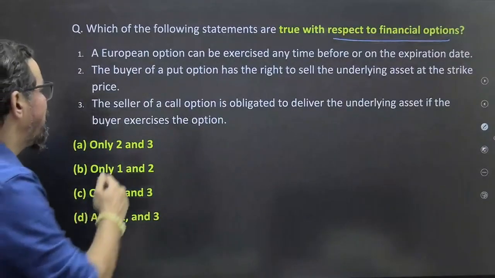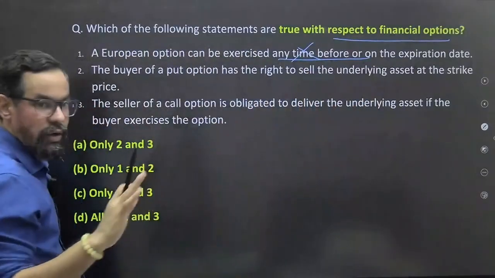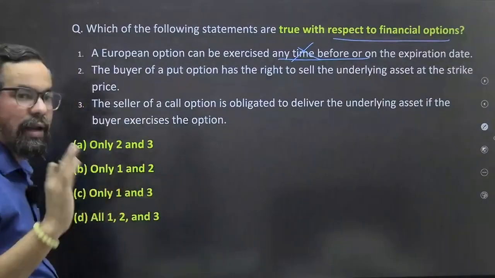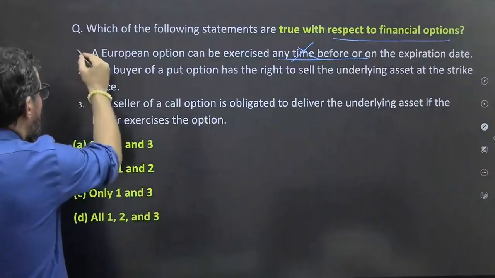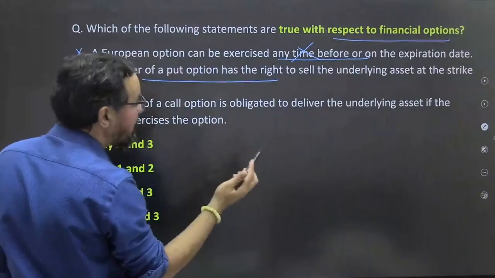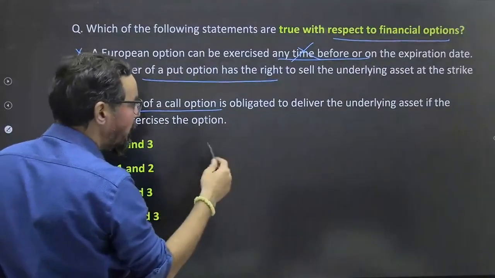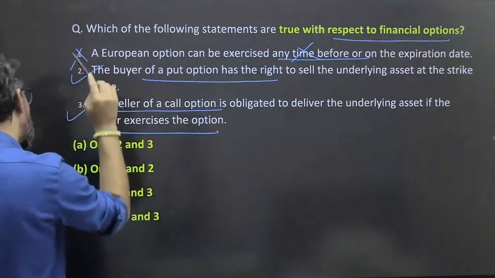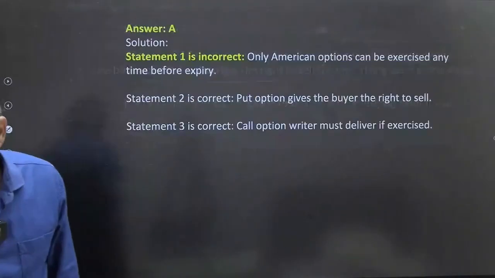European options can be exercised any time before? No, this is at the time of maturity, the expiration date only. European options, American options can be exercised on or before the expiration date. This is wrong. The buyer of a put option has the right to sell the underlying asset at the strike price. Yes. The seller of a call option is obligated to deliver the underlying asset if the buyer exercises the option. 100% true. So 2 and 3 means option A again will be the right answer for this question.